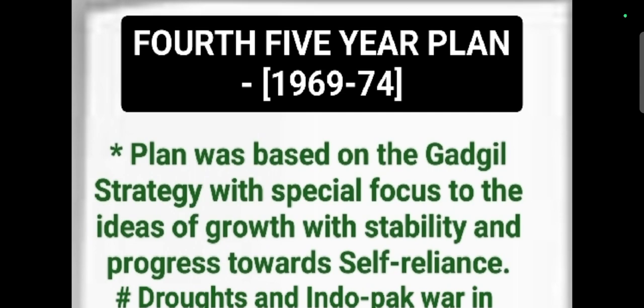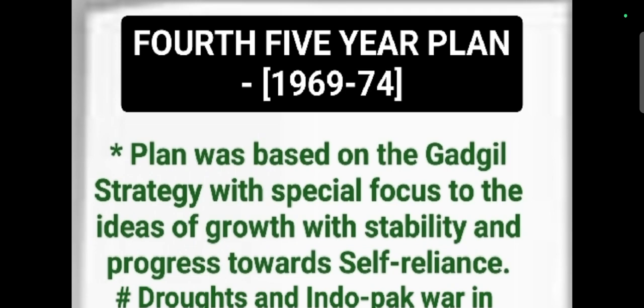This is the main important idea, and here they used two important terms. One is stability, so growth with stability. We should not depend on others, and we should get development equally. There is no need to bring down our economy on the basis of statistics.